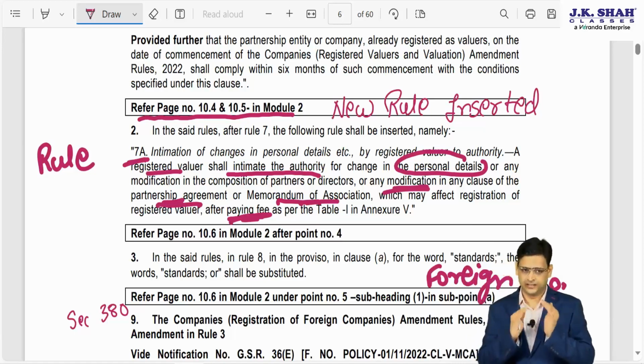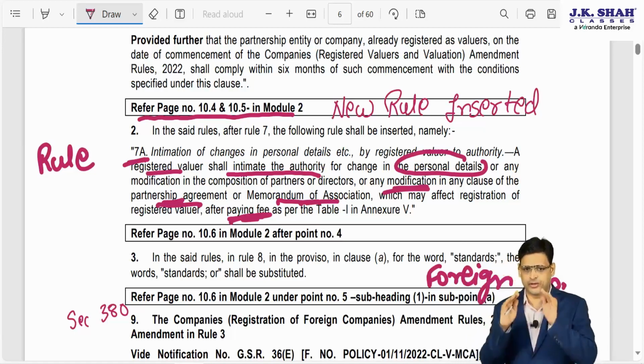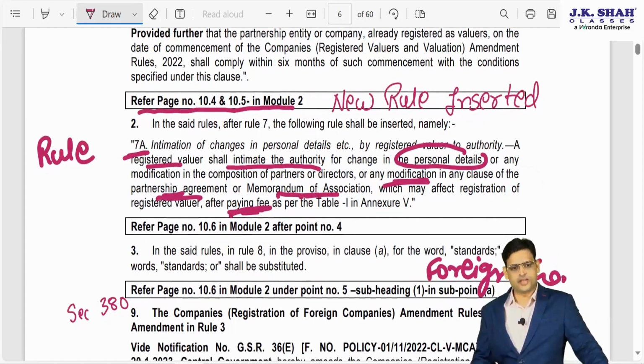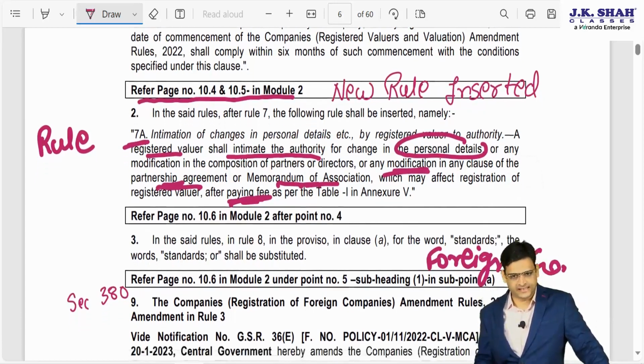So this is the new rule they have inserted. You can pause the video and copy this. Okay, now we are going to discuss the next amendment.